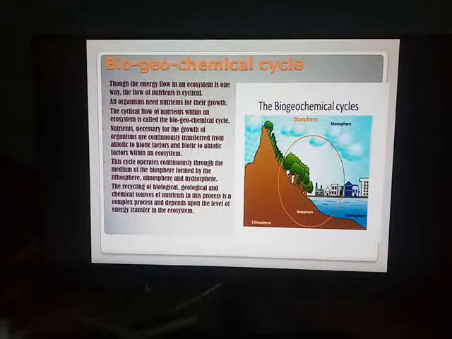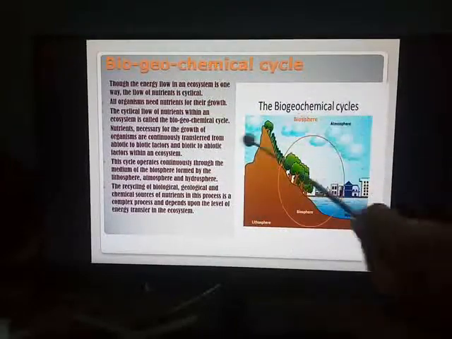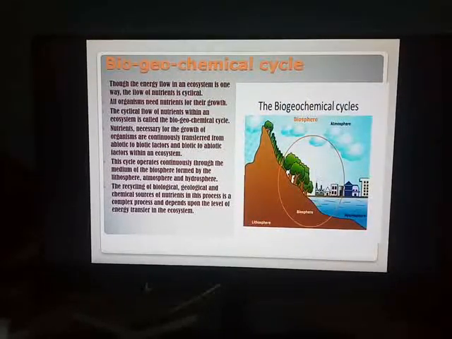Nowadays, you know, most of the human activities have brought about some changes in the balance of the biogeochemical cycle, due to human activities like cutting down of the forest, hunting animals, due to which the normal cycle is affected. So each and every factor, that is why you know what we are suffering from. We are suffering from the hole in the ozone layer, or the natural calamities like earthquakes or floods which occur. In some places there is no rainfall. So this is all because of the changes in this cycle which are created by human beings.